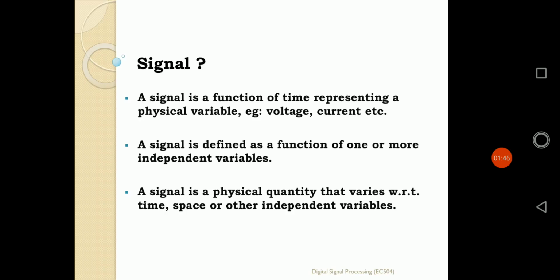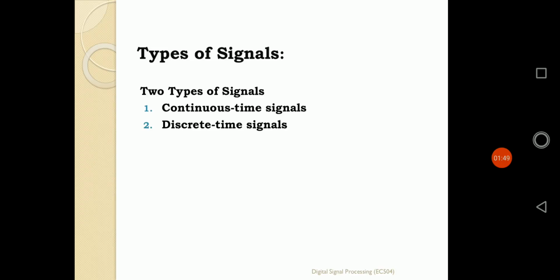Now, whenever we come across the definition of a signal, we should know what the different types of signals are, depending upon time. For most cases, a signal will be defined with respect to time, carrying information with respect to time. The x-axis will be a time axis. So, with respect to the nature of time, there are two types of signals. The first one is the continuous time signal. The second one is the discrete time signal.